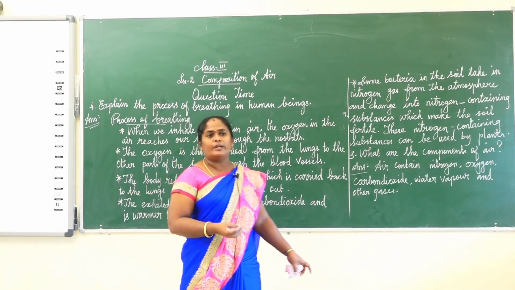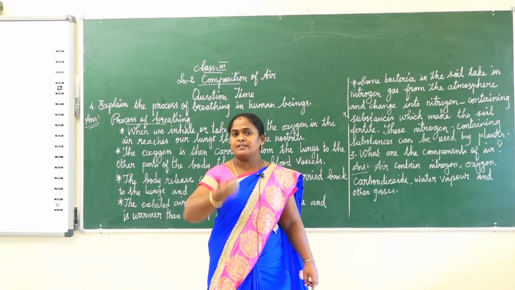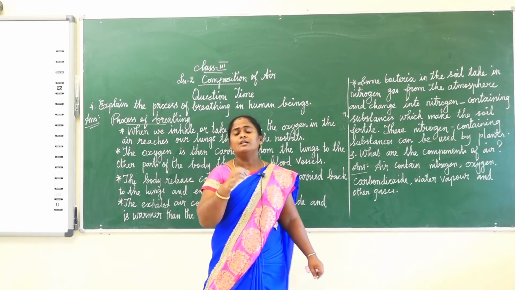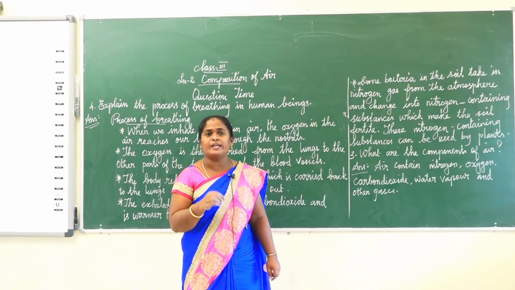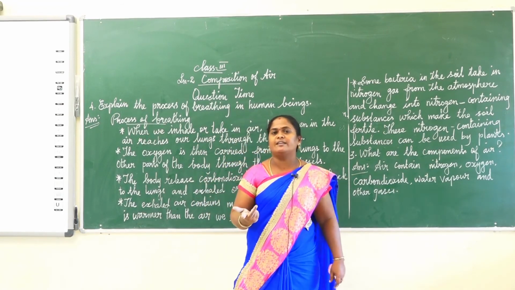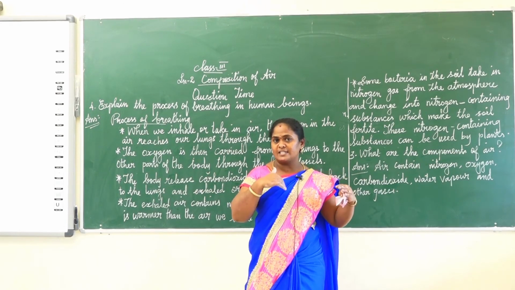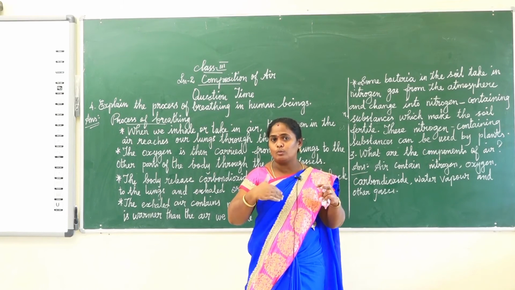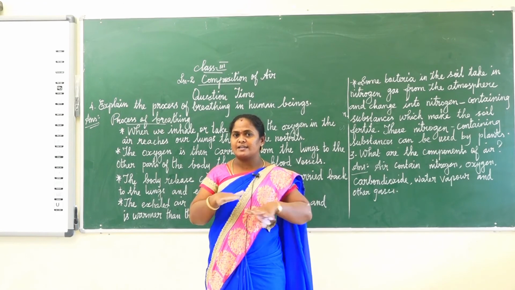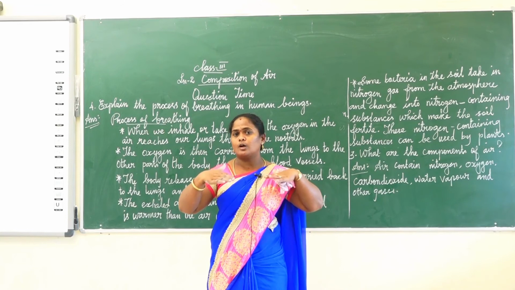Already you know, during the breathing time we take in oxygen and give out carbon dioxide. At the same time, through photosynthesis, plants prepare their own food, so plants take in carbon dioxide and give out oxygen, so that it is replenished in the atmosphere. At the same time, human beings and animals take in oxygen and give out carbon dioxide. So it is replenished, and the air in the atmosphere stays balanced, with oxygen and carbon dioxide.